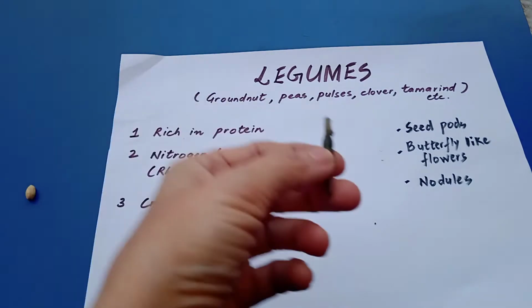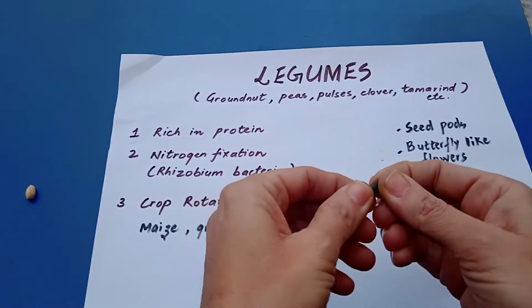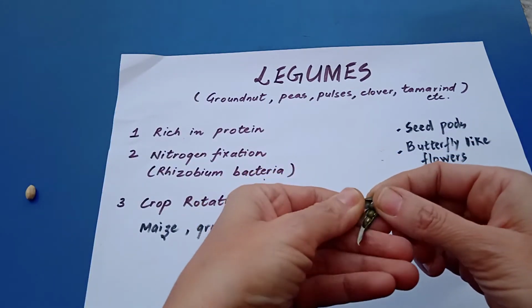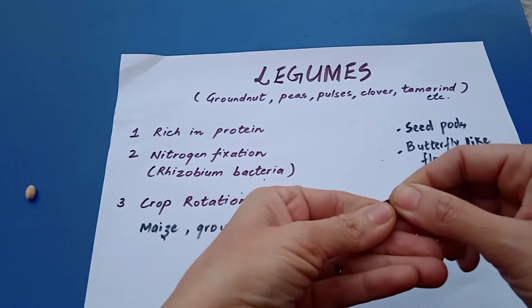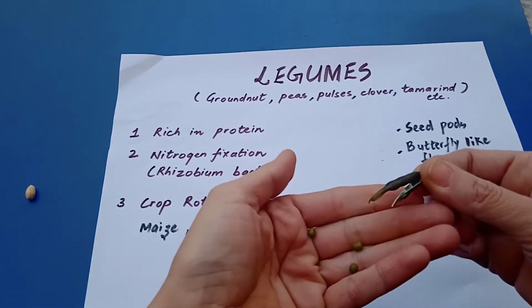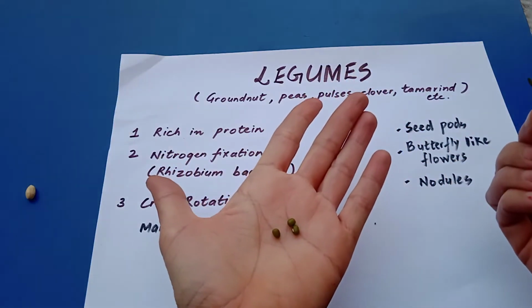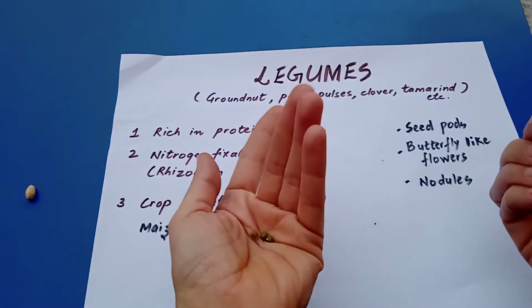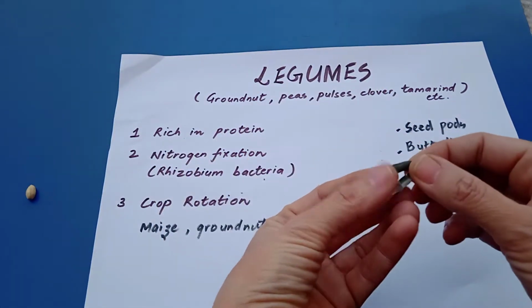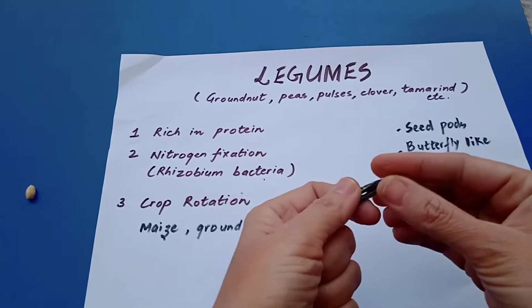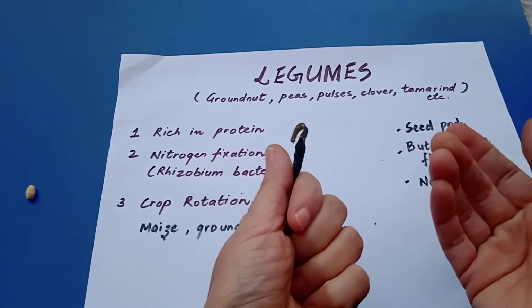Then you are all aware of green lentil, that is green gram, moong ki dal as we say in Hindi. See, this was the seed pod, the mature seed pod, and again look at this, your green gram has come out of it. So you all have seen that these legumes, their fruit is in the form of a seed pod.